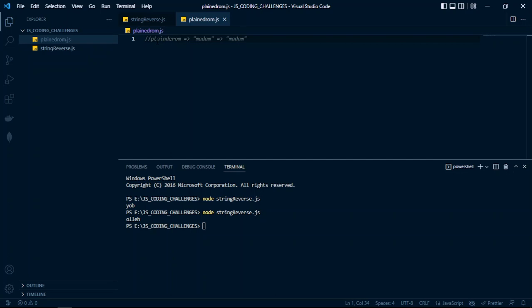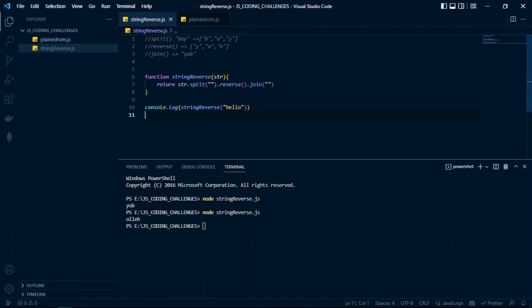But a string like boy, see? When you reverse this string, you don't end up with boy. Rather, you end up with yob. So madam qualifies to be a palindrome, and boy doesn't qualify to be a palindrome. So you find a question like determine if a string is a palindrome or not a palindrome. What you do in this challenge, you basically use the knowledge you've used here.